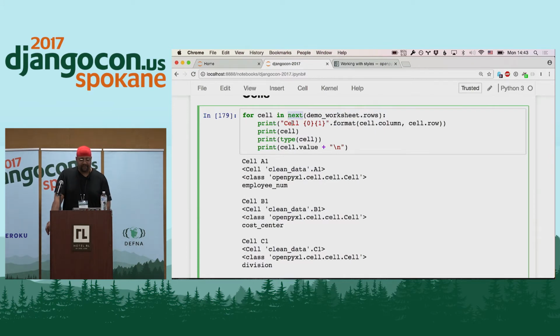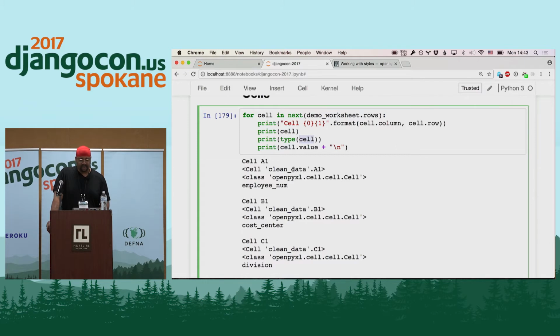I'm having it print out just the cell and then the cell name. Here, cell.column tells me what column the cell is in, and cell.row tells me what row the cell is in. I'm using some string formatting here to make that look nice. Then I'm printing the cell itself, which gives me information about the cell, and then the type of cell, just to demonstrate that it's a different data type that's not native to Python. It's provided by the library.